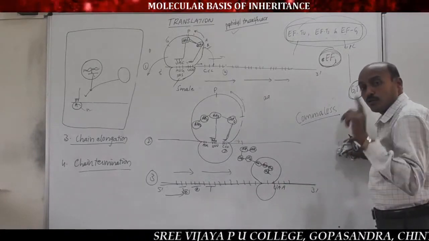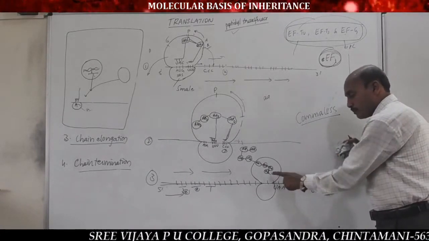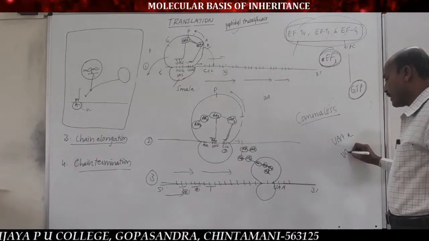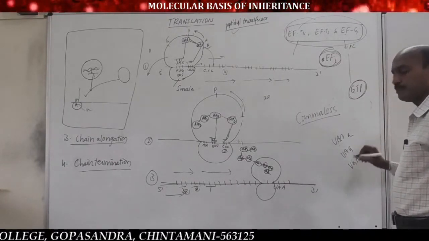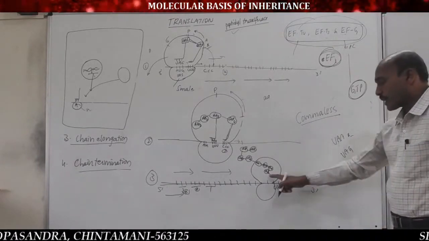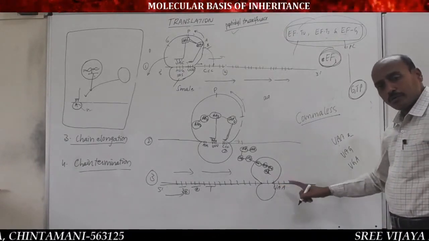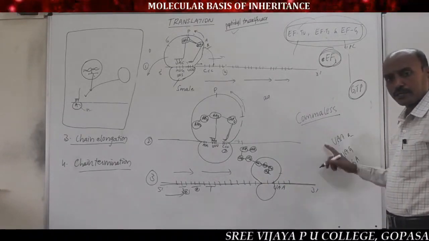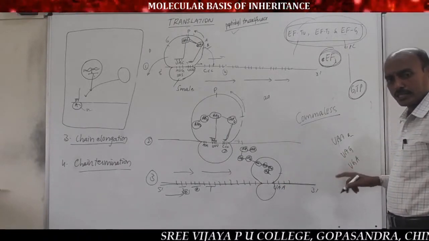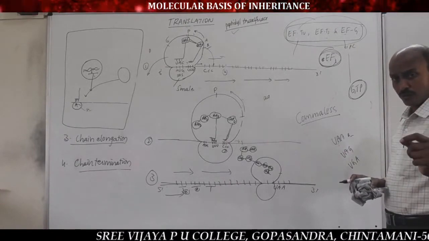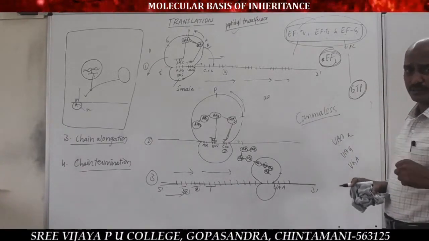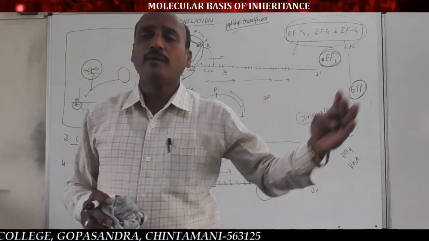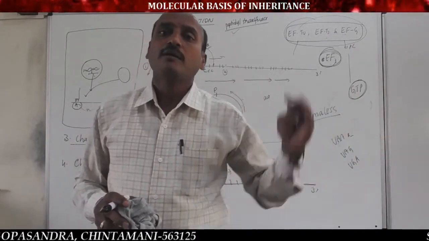Whenever the ribosome reaches a terminator codon like UAA, UAG or UGA at the A site, very important, it undergoes chain termination, to stop the elongation of the polypeptide chain, to stop the protein synthesis.